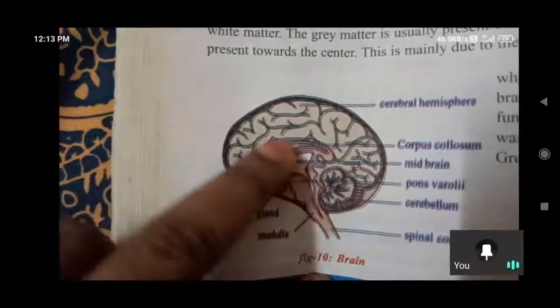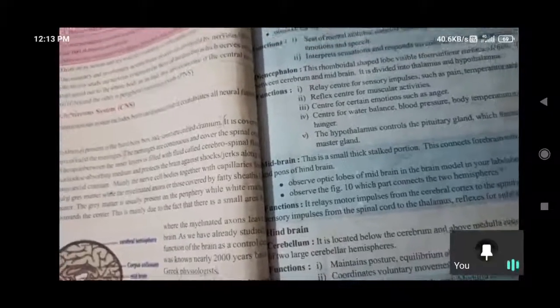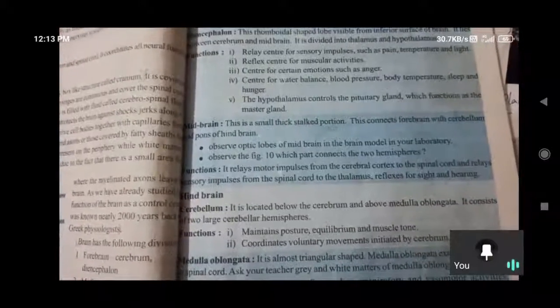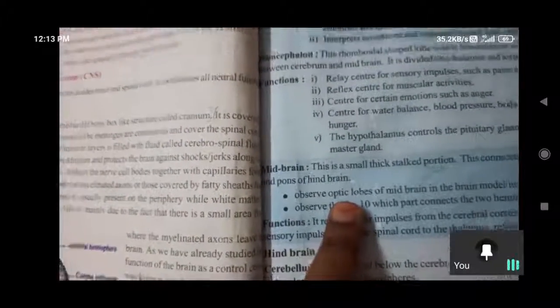The midbrain is useful for passing electrical impulses from the spinal cord to the thalamus, and for reflexes for sight and hearing. Optic lobes, the name itself indicates vision; optics means vision only. So the midbrain is responsible mainly for reflexes for sight and hearing.